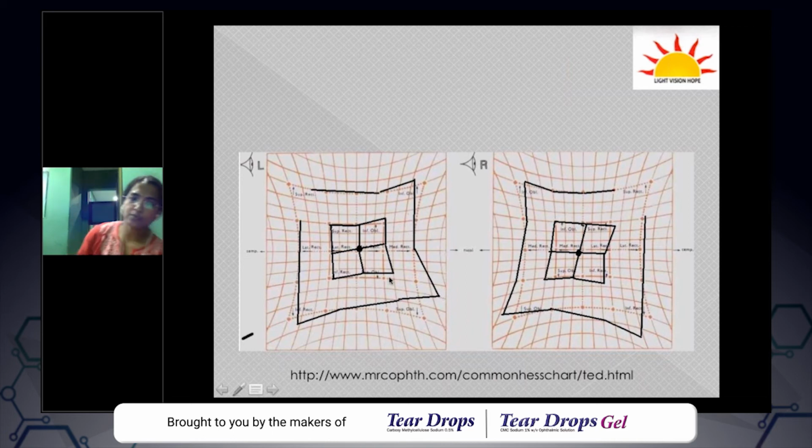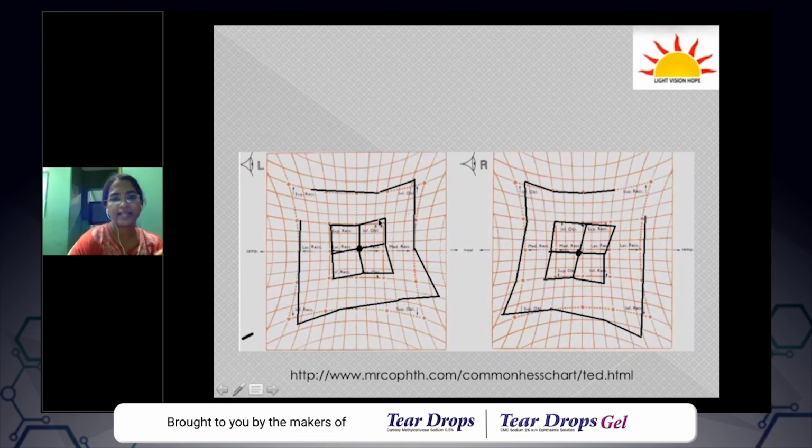So if you see that a superior oblique is underacting, what is its yoke muscle? The yoke muscle is in the opposite eye. Right, inferior rectus. Very good. Inferior rectus has an overaction. And then the left inferior oblique also has an overaction.